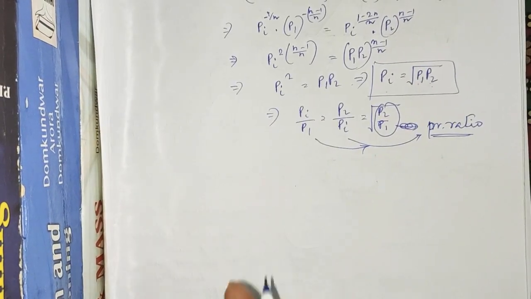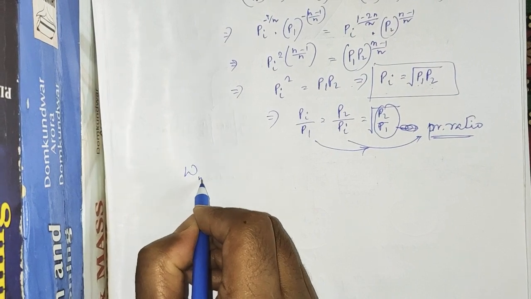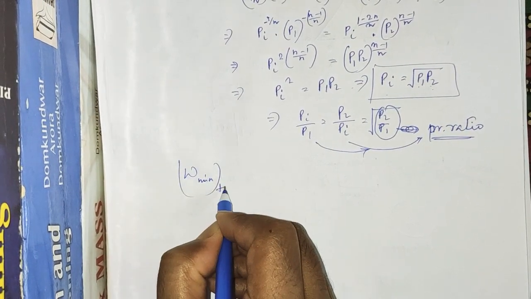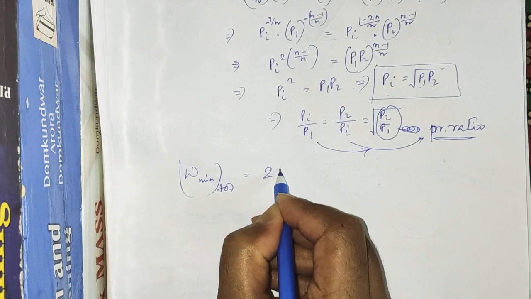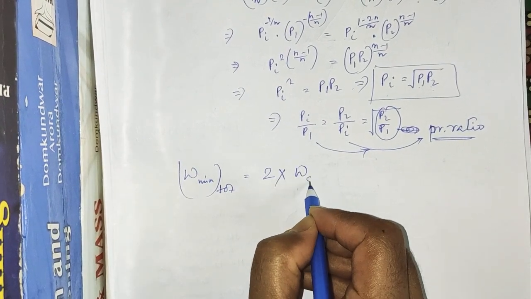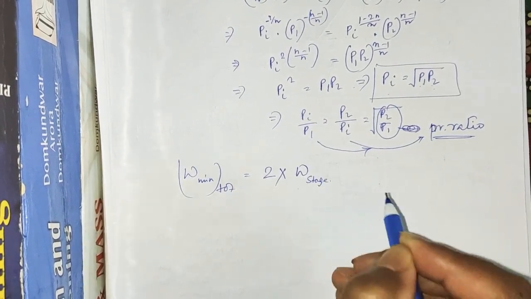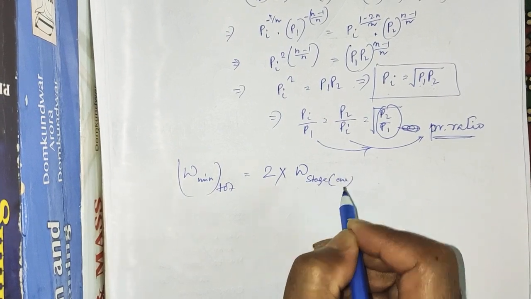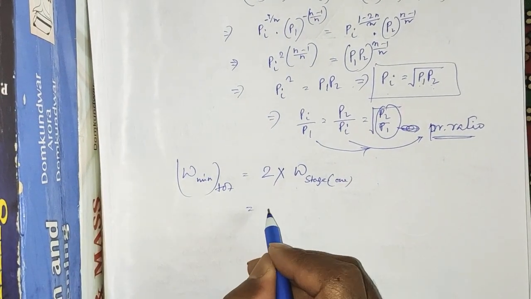So the total minimum work will be 2 into the work required per stage.